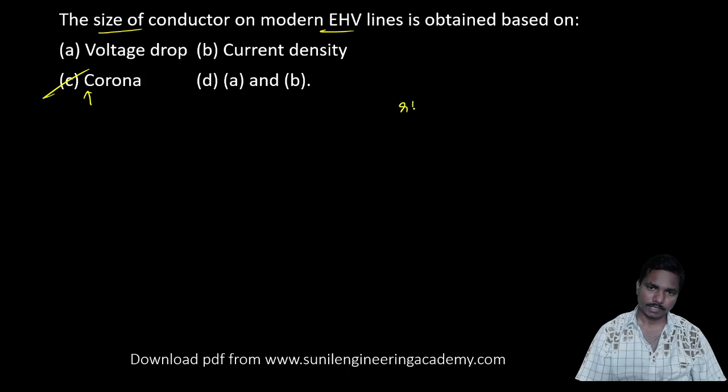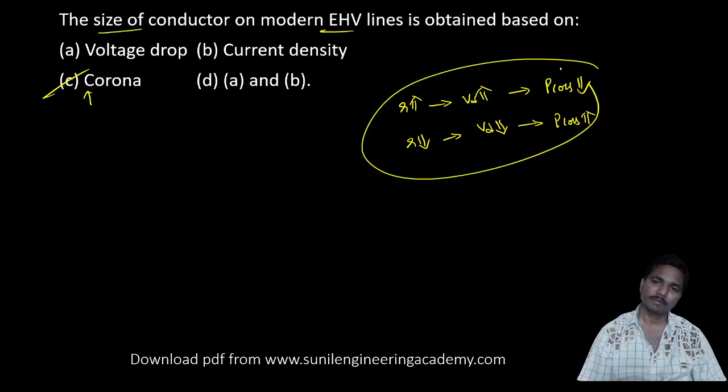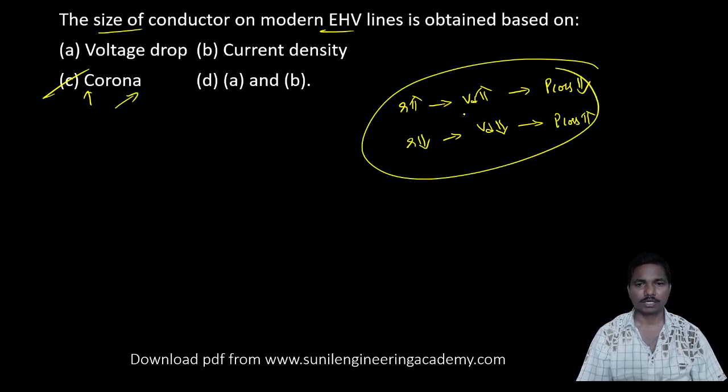As radius increases, the disruptive voltage Vd increases, so power loss decreases. If you use less radius, the disruptive voltage is less and power loss will be more. So that's why the size of the conductor is based on corona losses.